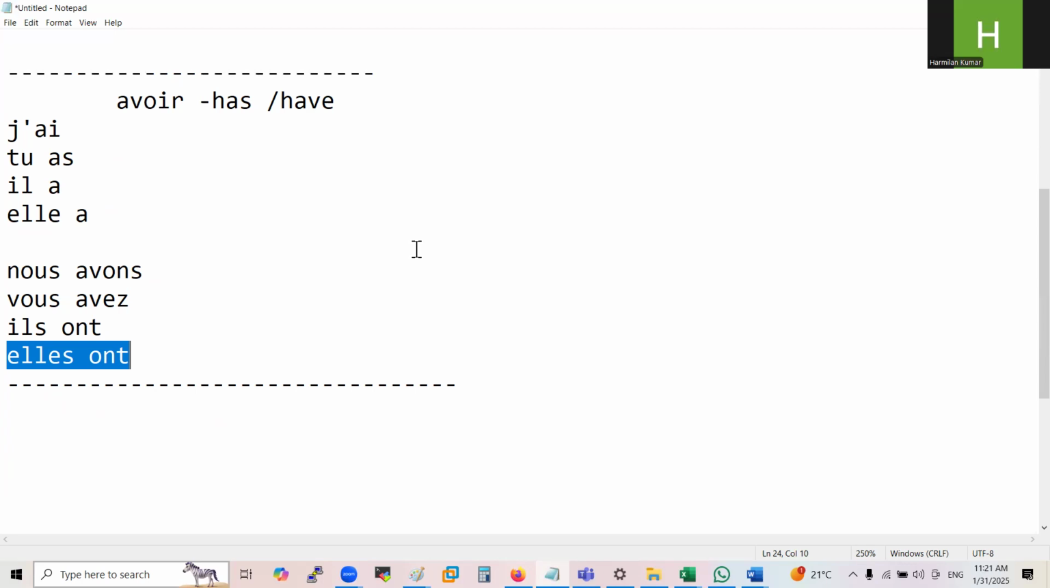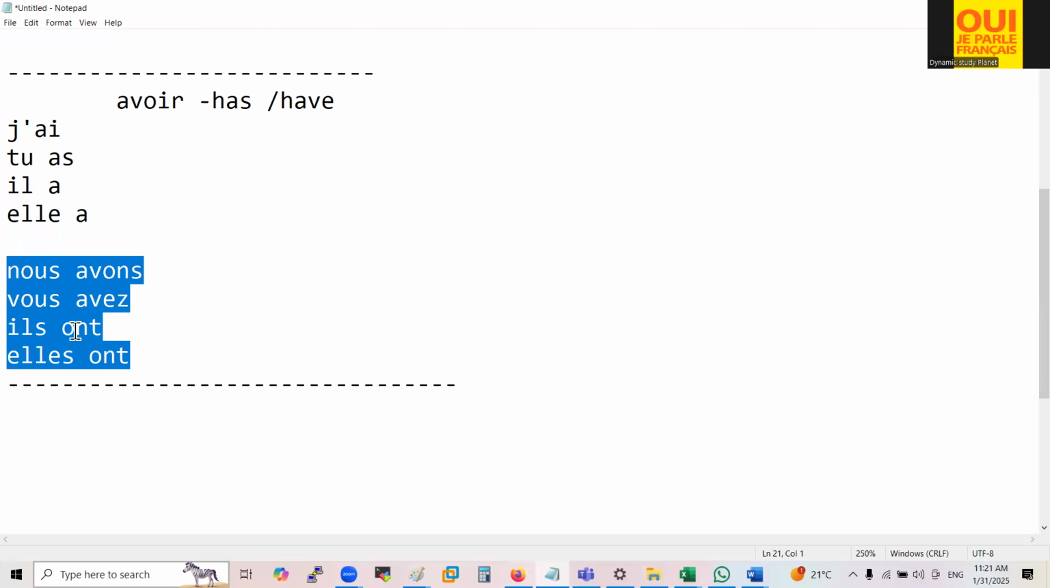Tu as. It is not "j" and "ai" separately, it is the same word. Whenever you see this apostrophe, you have to connect and speak. This is one word. J'ai, tu as, il a, elle a, nous avons, vous avez, ils ont, elles ont. You have to connect and speak.